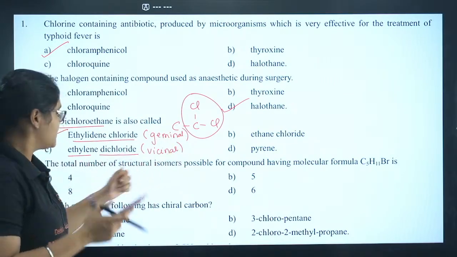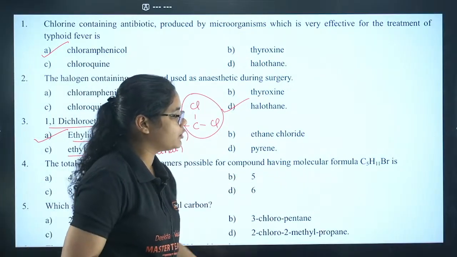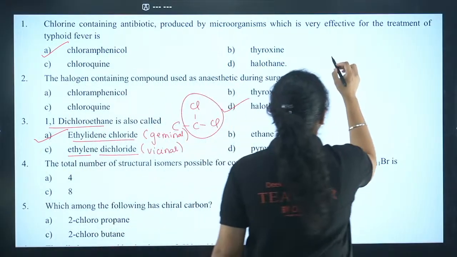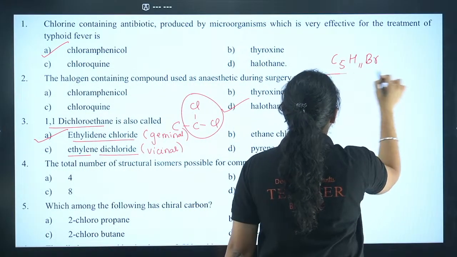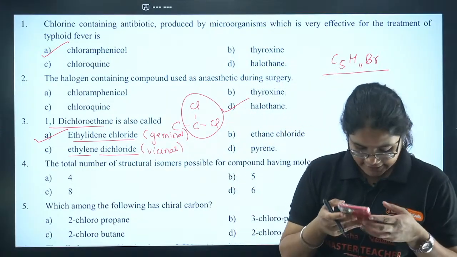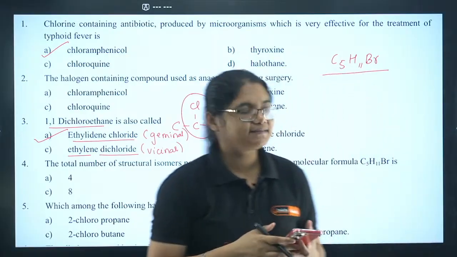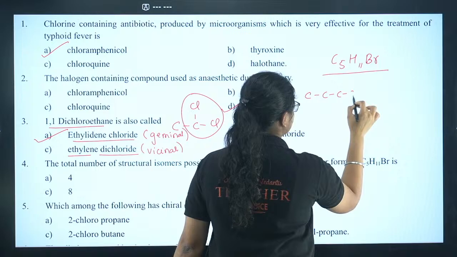3A is correct. The total number of structural isomers possible for the compound having molecular formula C5H11Br. Total number of structural isomers. Just find it out and tell me. 4C. Yes, 4C is correct. So just let me tell you how you will get it. See, suppose I have this 5 carbon.